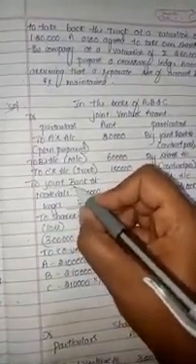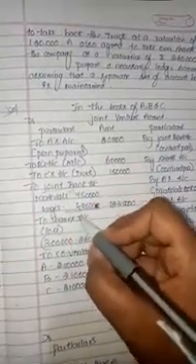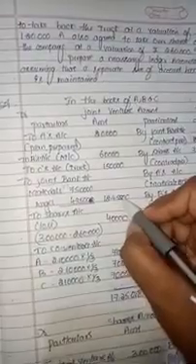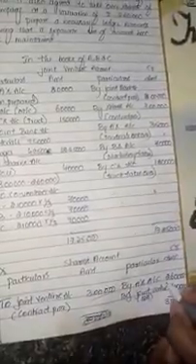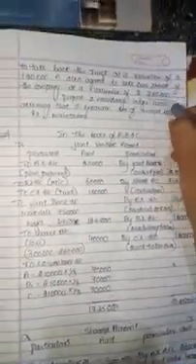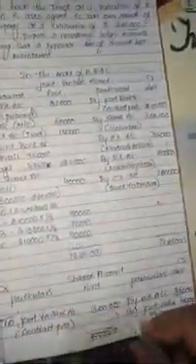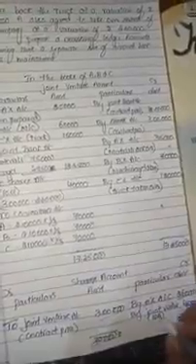Now we prepare the shares account. The total contract price for shares is 3 lakh, but A is taking all the shares at a value of 2,60,000.